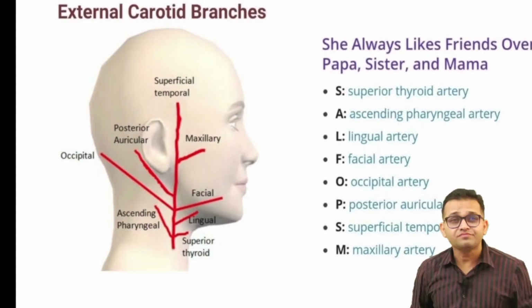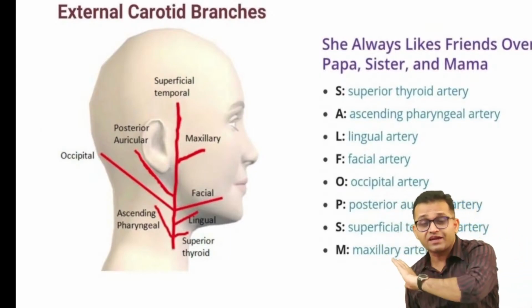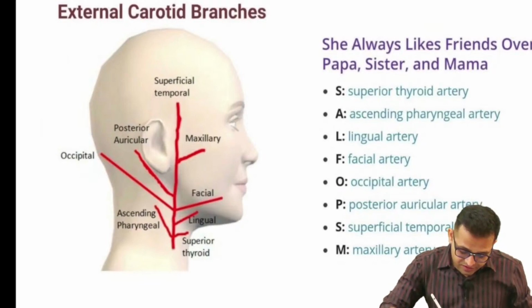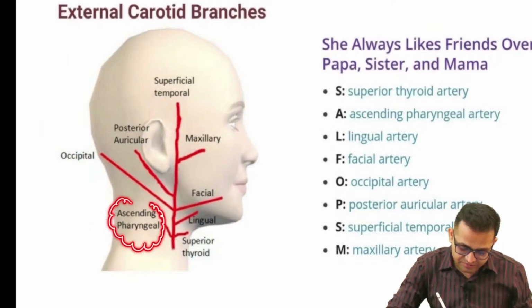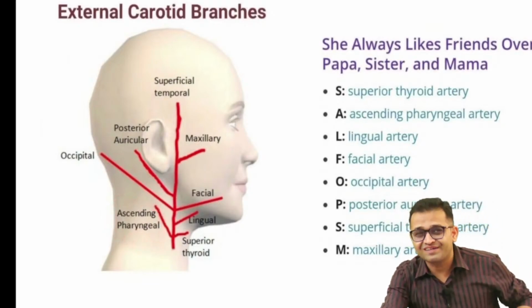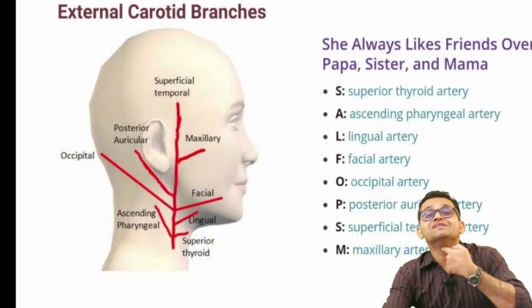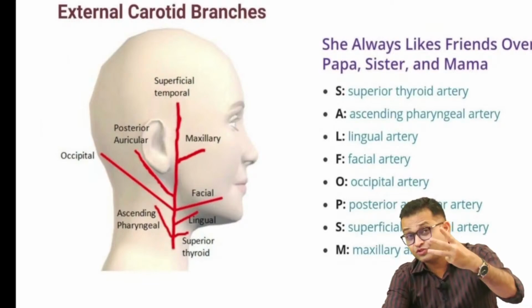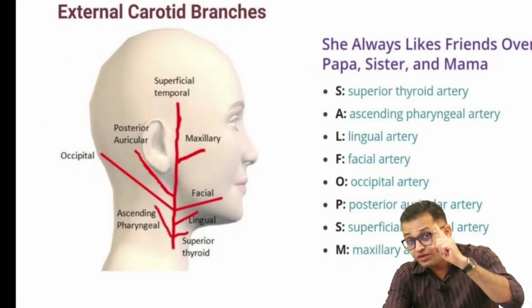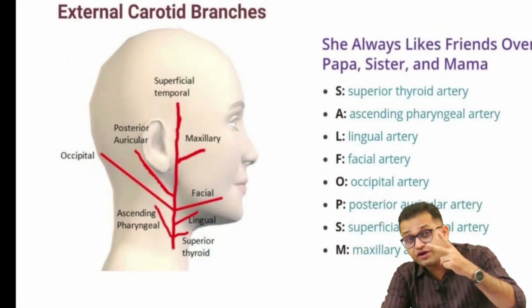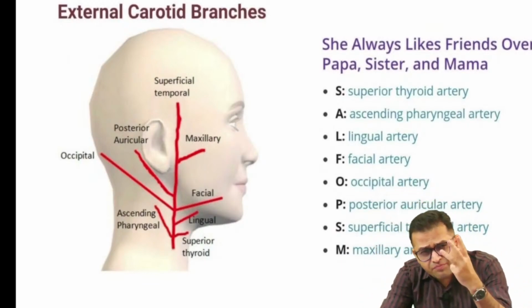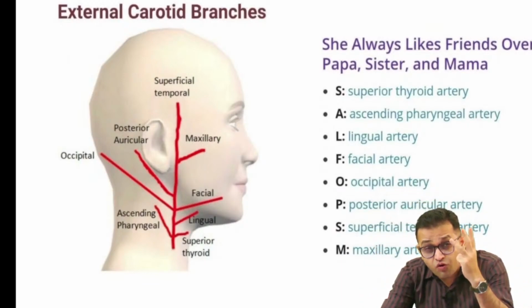Yes, can you see? One mnemonic. Then I'm going to draw the beautiful diagram for all of you. Sir, this is our external carotid artery, which is giving the first medial branch, that is the ascending pharyngeal artery. MCQ, this is supplying the pharynx. The name itself says pharyngeal artery. It ascends on the medial side and supplies the pharynx. 3 MCQ, yes, 3 viva questions. First branch of the external carotid artery, ascending pharyngeal. Only medial branch of the external carotid artery, ascending pharyngeal artery. Remember, this ascending pharyngeal is the smallest branch of the external carotid artery.